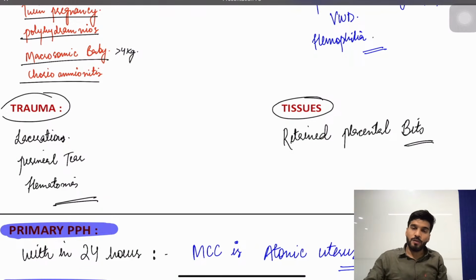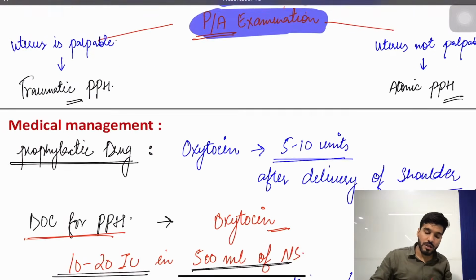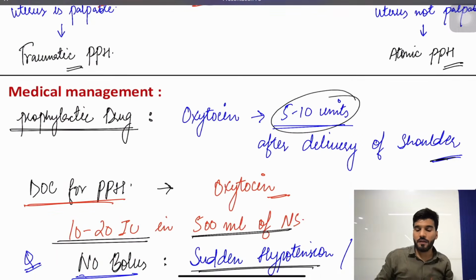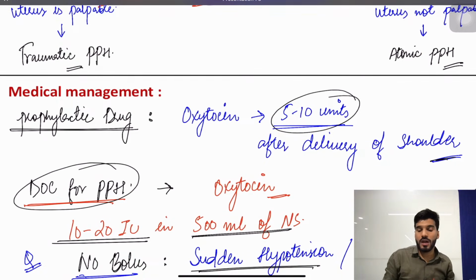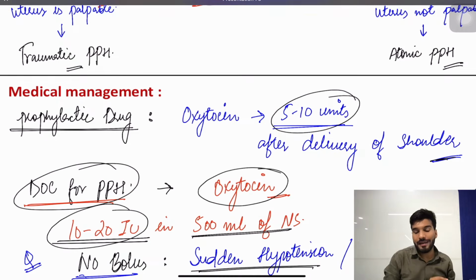Okay, now prophylactic drug, as per the AMDSL, we start with the uterotonic agent oxytocin. How much are you giving? 5 to 10 units once after the delivery of the shoulders. But if the patient is having a case of PPH, now you start with the drug oxytocin, 10 to 20 international units in 500 ml of NS. You will not give this drug in a bolus form because this will cause a sudden hypotension or cardiac arrest.